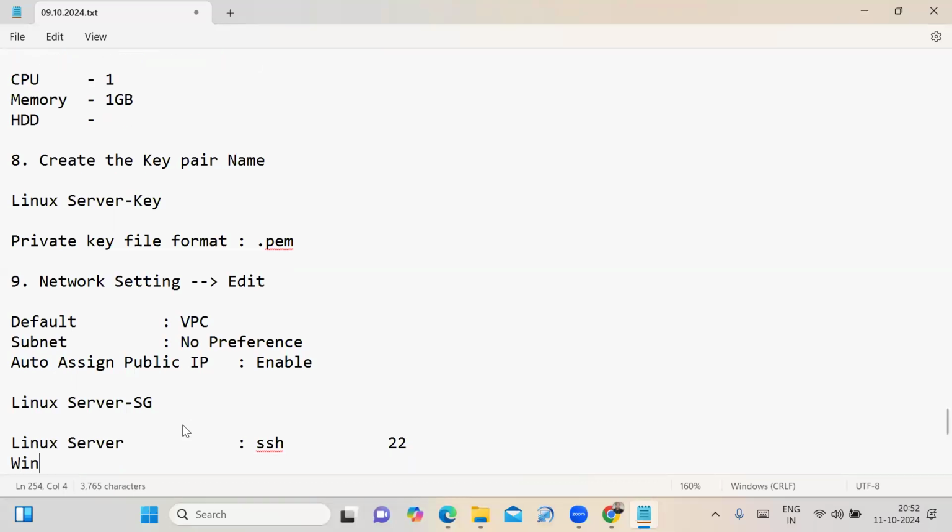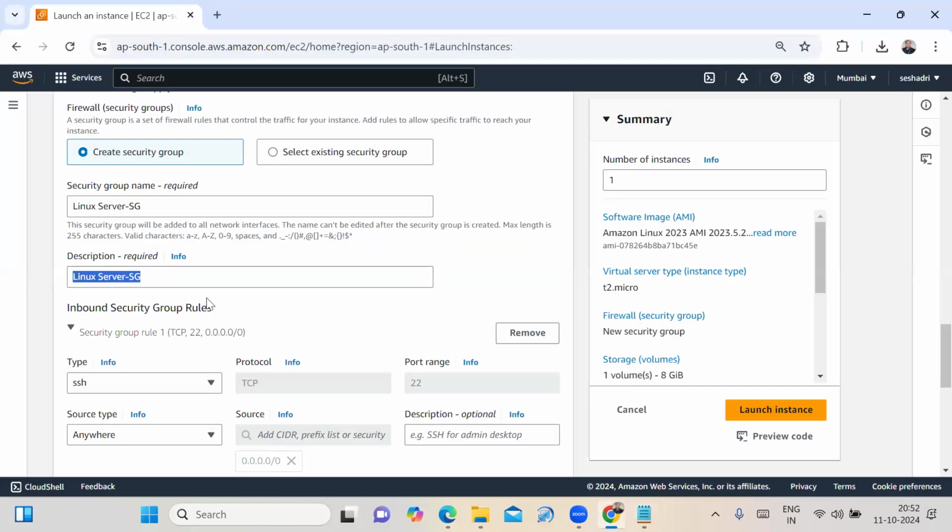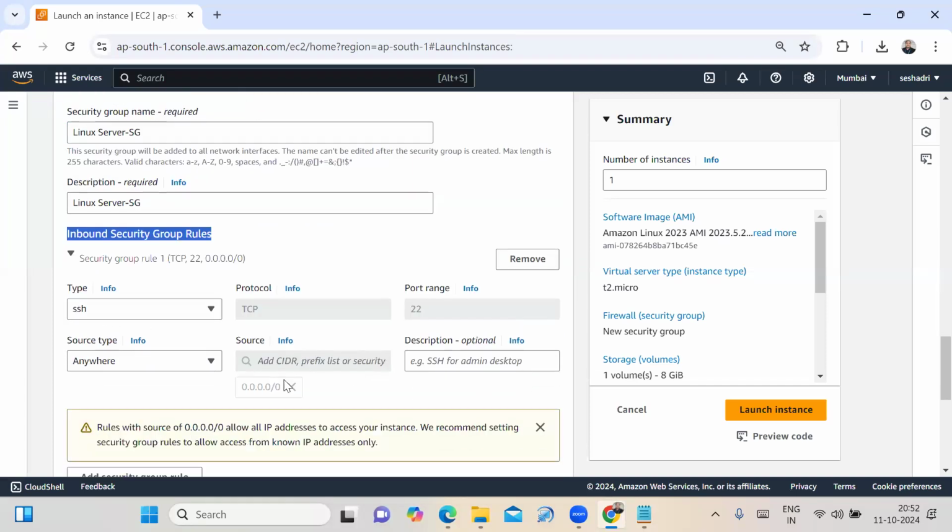Now you tell me, last session I discussed that to launch the Windows server by default, what is the type it is providing? What is the port number? That concept I explained in the last session. Where? That is in the inbound security group. If we are launching a Linux server, the default type is SSH, port range is 22.